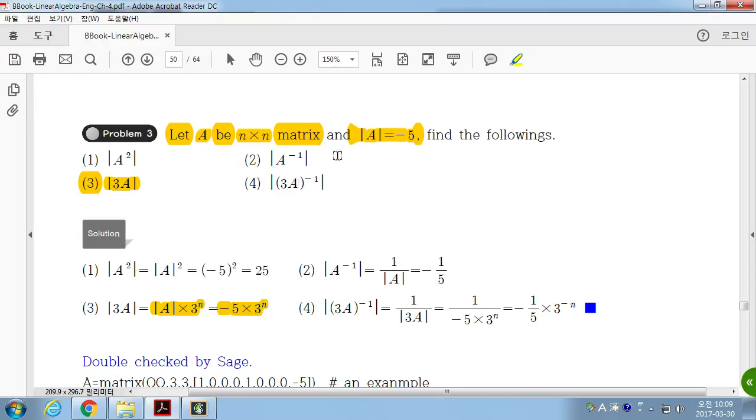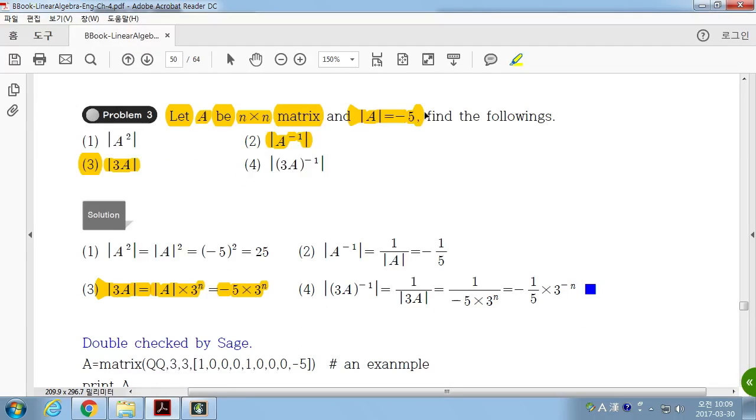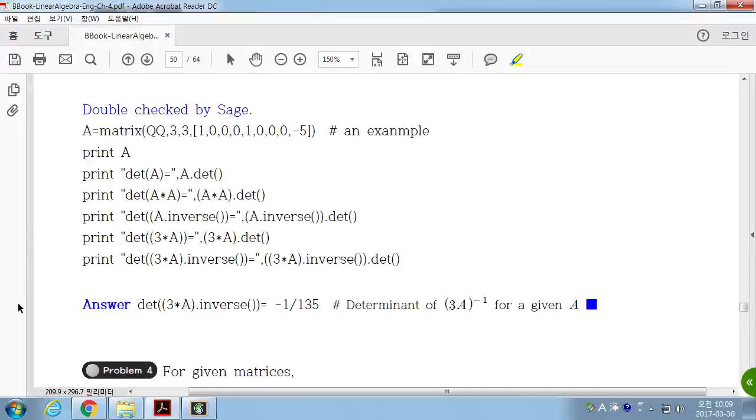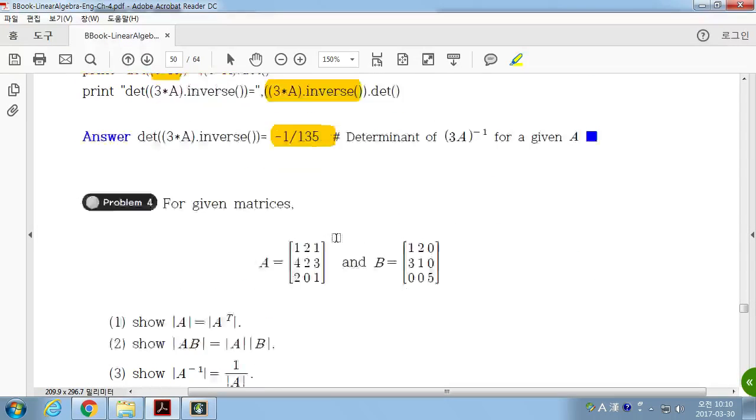So that is -5 times 3 to the n is the determinant of A. This comes from the properties. What about the inverse? Determinant of A inverse. If it's -5, then it's just the reciprocal. So without computation, if you have the determinant of A, then you can think of the determinant of the various types of matrices that come from A. For A: determinant of A, determinant of A squared, determinant of 3A, determinant of 3A inverse, all can be found without any difficulties.